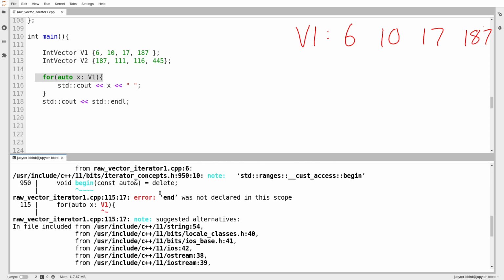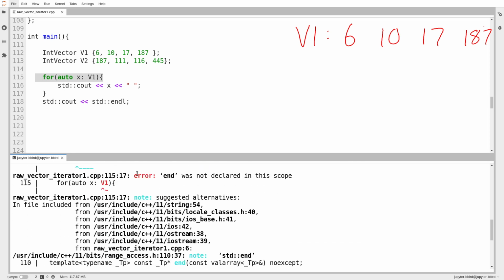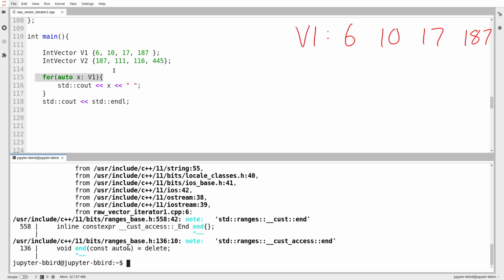If we scroll through it, it does the usual thing where it tries to show us all the other stuff it tried. And then it says, also, by the way, error: end was not declared in this scope. Begin and end. Where have we heard those words before? And it turns out, in fact, that a for each loop is actually just a thinly veiled use of iterators.